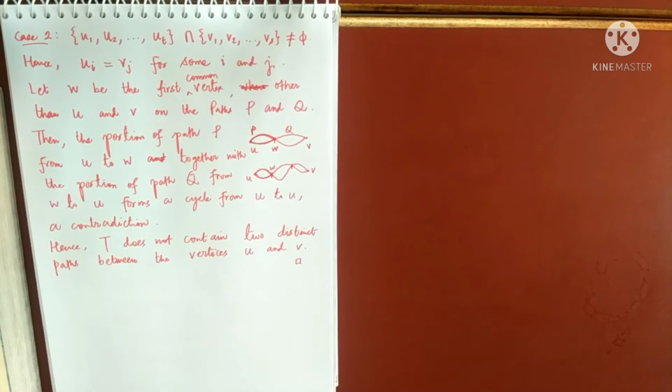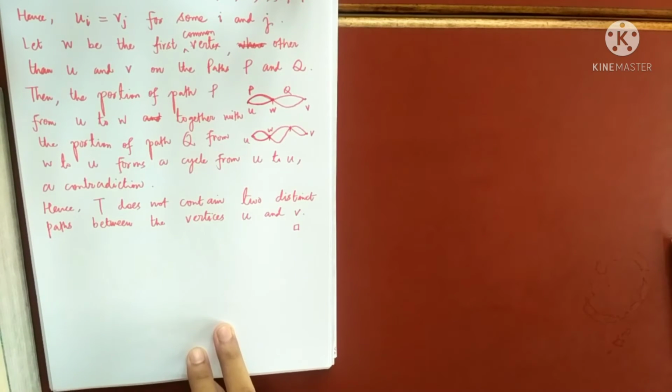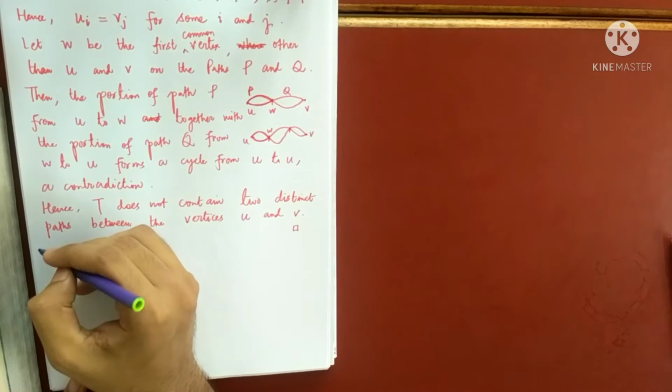The proof is not that difficult. It's very simple, straightforward. So this theorem has really helped us. It says that in a tree between any two vertices there exists a unique path. Okay. So let me go to the next characterization of a tree.